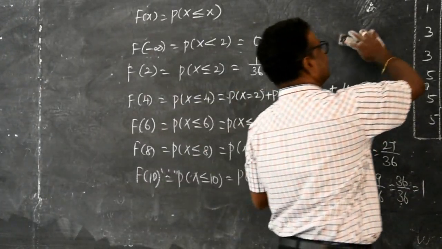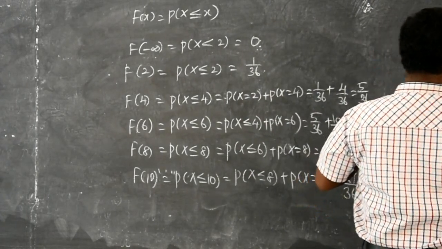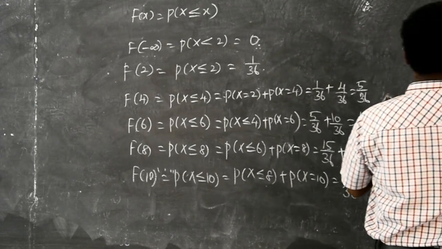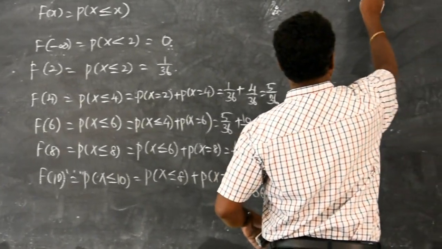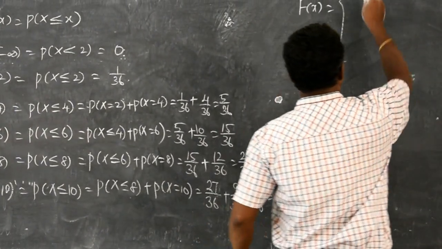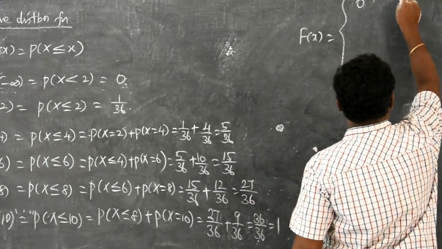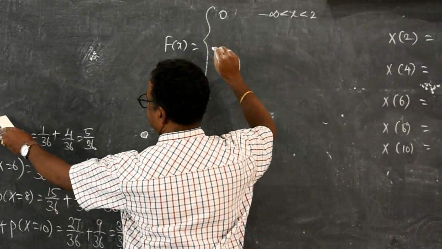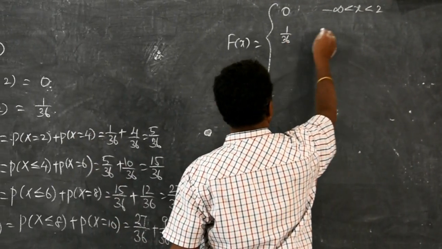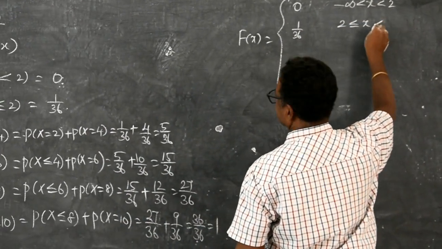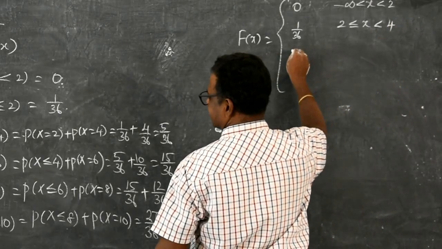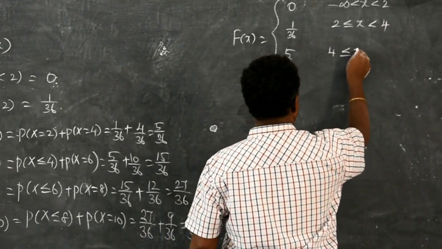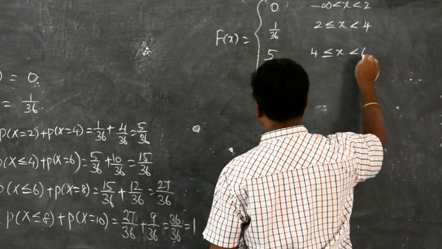Now, we shall write in a proper way, that is cumulative distribution can be written as capital F of x equal to 0 for minus infinity less than x less than 2. Then for 2 it is 1 by 36, 2 less than or equal to x less than 4. Then for 4 it is 5 by 36, 4 less than or equal to x less than 6.